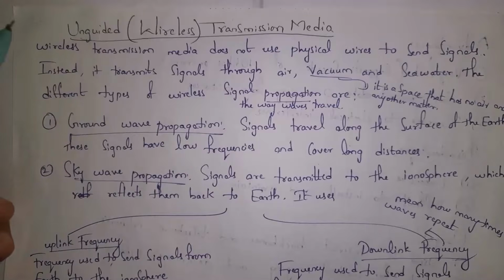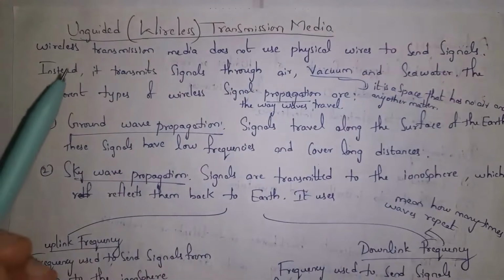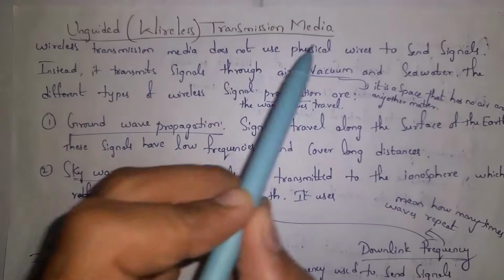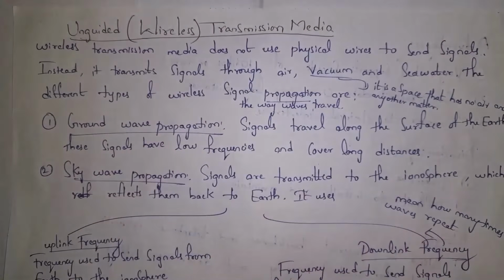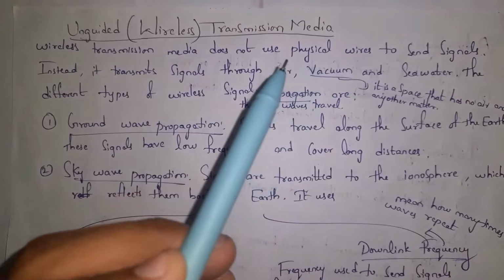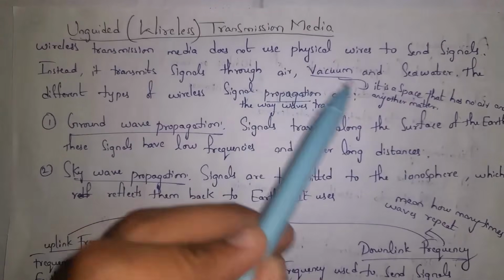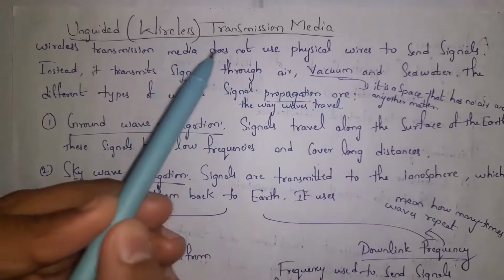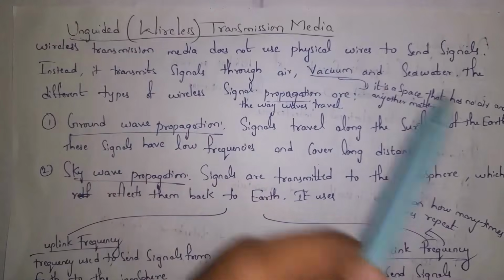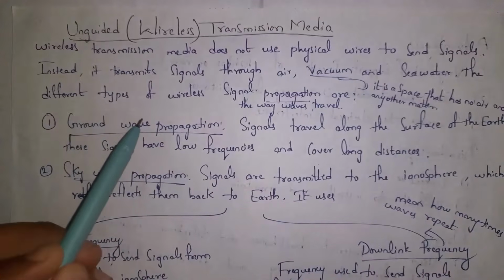So wireless transmission media does not use physical wires to send signals. Instead, it transmits signals through air, vacuum and seawater. Guys, vacuum is nothing but it is a space that does not contain anything. It doesn't contain air and any other particles. We call that space as vacuum. So data can be transferred either using air, vacuum or seawater in wireless transmission media. Guys, there are different types of wireless signal propagation.